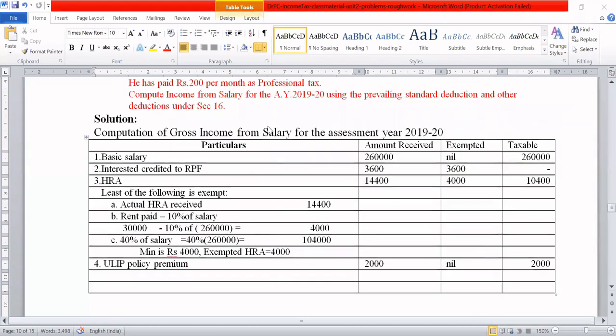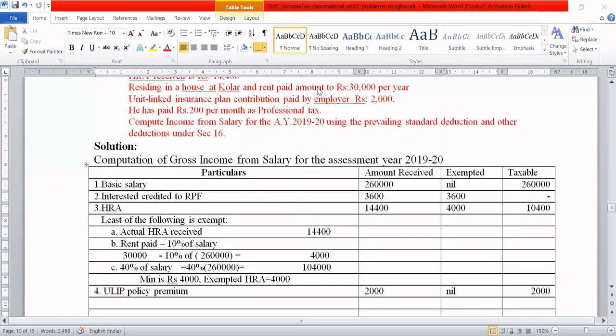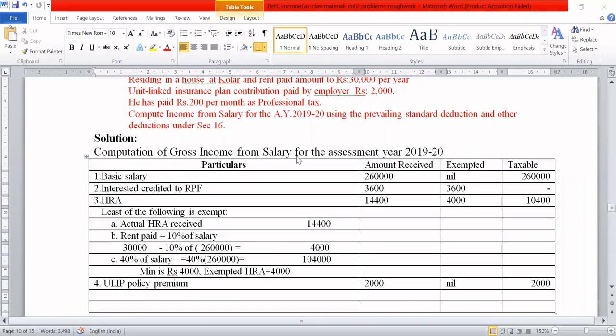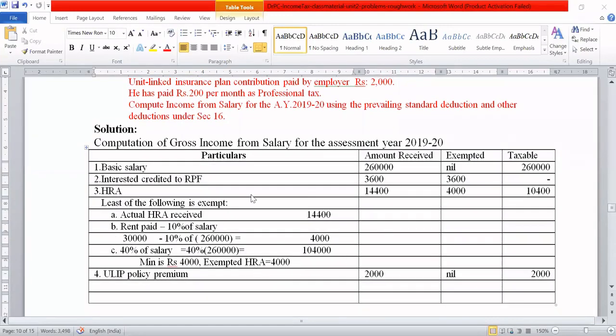Next, he has paid 200 per month as professional tax. We're not going to consider it here because this comes as a deduction under section 16. Next, you read this: compute income from salary for the assessment year using the prevailing standard deduction and other deductions.